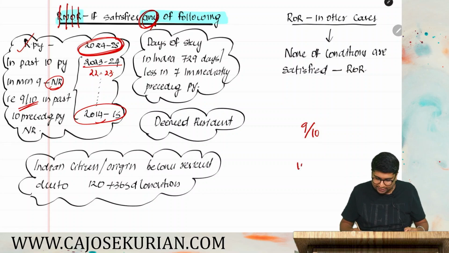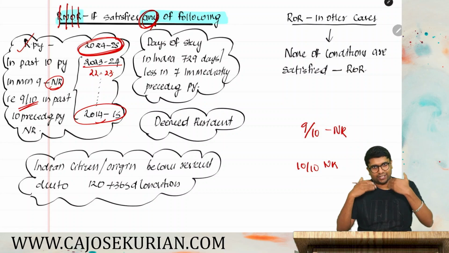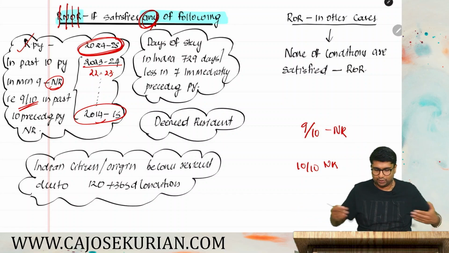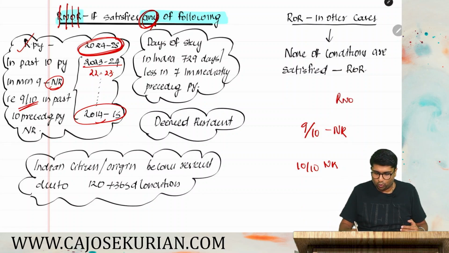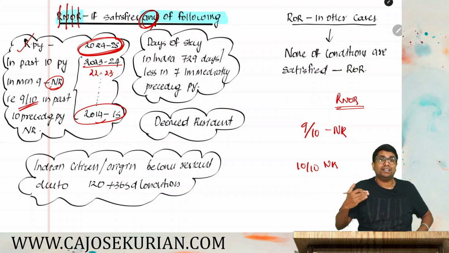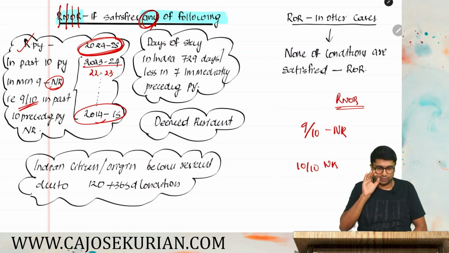Or rather we can say 10 out of 10, you have become a non-resident. Then also it is fine. Only after 9 it will become 10. So you are a non-resident in either 9 out of 10 or 10 out of 10. More happy, you will become a RNOR because you are a resident this year, but for the past years you are not usually a resident in India. That is what the concept is called.